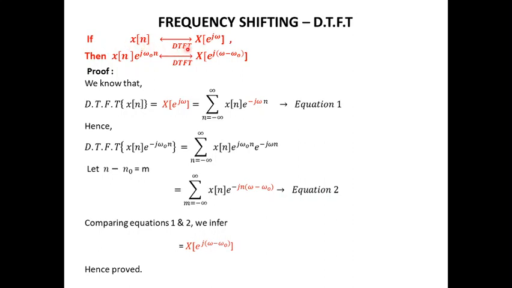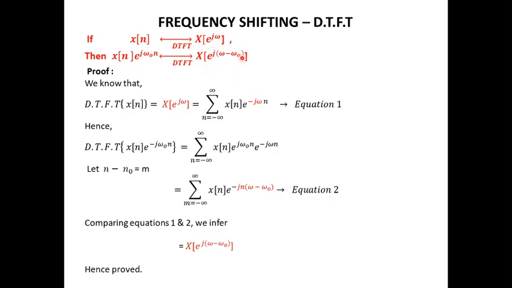If the DTFT of x of n is X of e power j omega, then if x of n is multiplied by e power j omega naught, where omega naught is a constant, that is, the given signal x of n in time domain is multiplied by e power j omega naught n, which is an exponential sequence, then the corresponding DTFT will be X of e power j omega minus omega naught, which means the actual DTFT is shifted by omega minus omega naught.